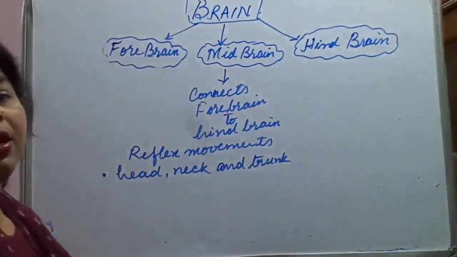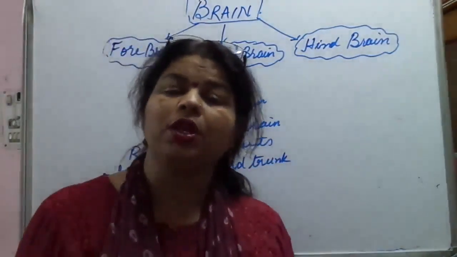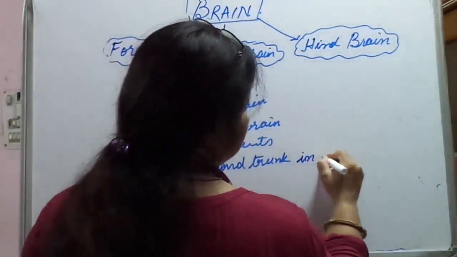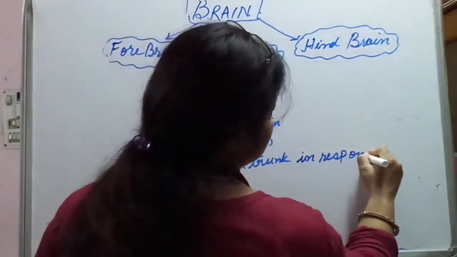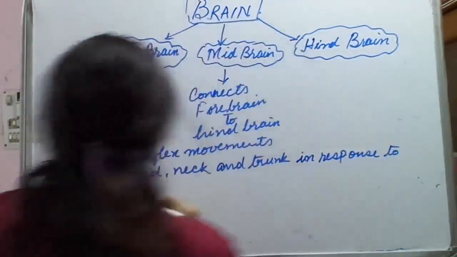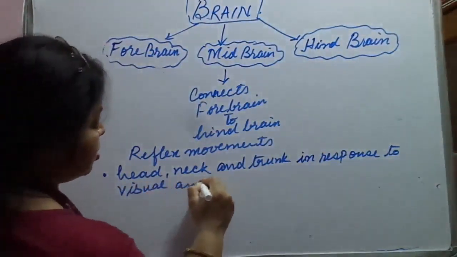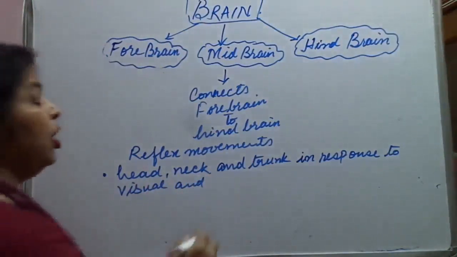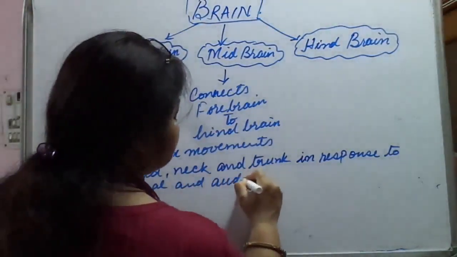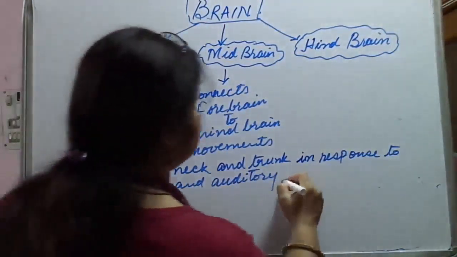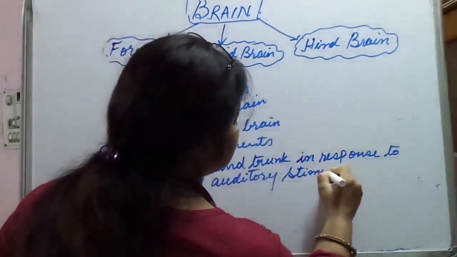In response to visual and auditory stimuli. Visual means which are visible, and auditory means which are heard. What does it mean?